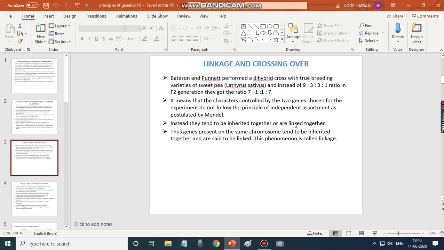Chromosomes in the sense genes. So thus, genes present on the same chromosome tend to be inherited together and are said to be linked. This phenomenon is called linkage. So, linkage is the phenomenon that refers to genes which are arranged on the chromosomes close together. They inherit together and are said to be linked. So, we shall move on to the next slide.